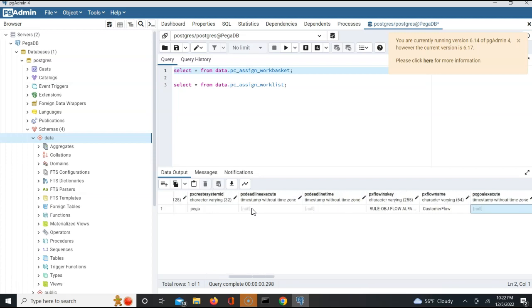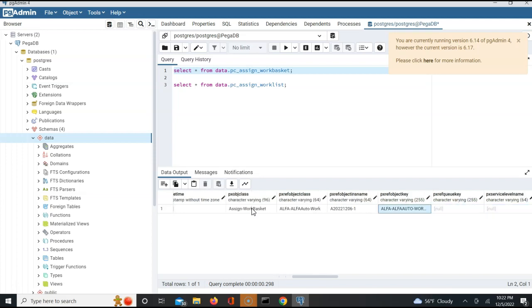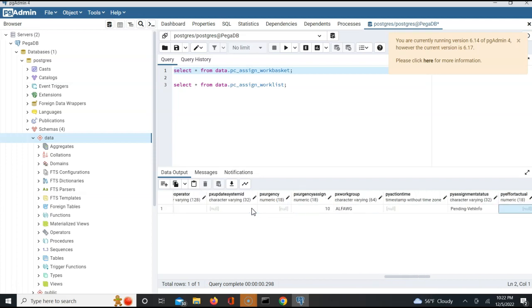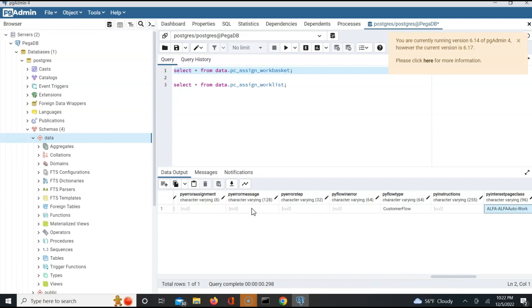Yes or no? See, assign hyphen work basket. Yes. Very important. See, loss information. The assignment number is 5. This assignment has come and is sitting inside my work basket. Does it make sense, guys?